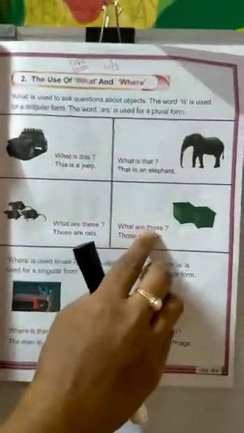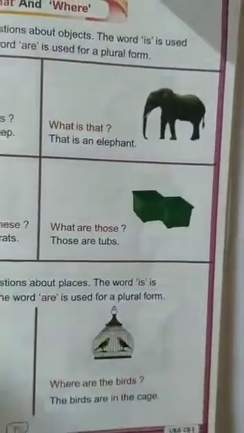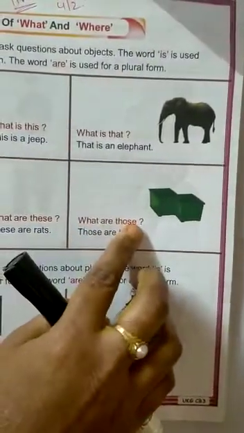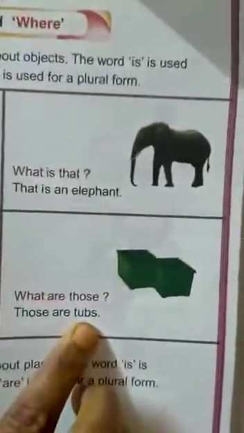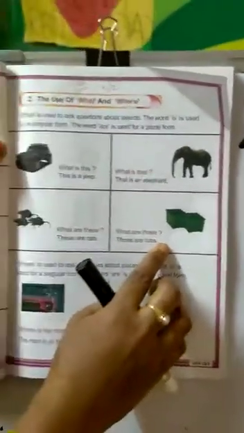Now tell me, what are those? Those things are very far from us, but they are more than one. So we will call them those. What are those? Those are tubs, because they are in plural form. Understood children?